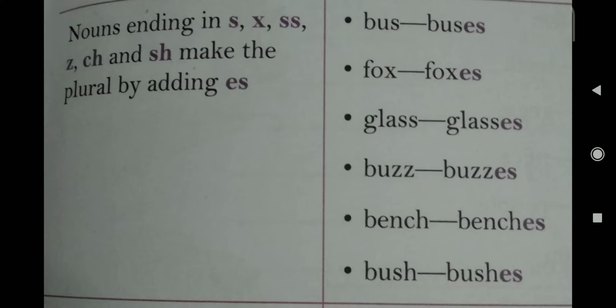Glass ends with double s, and we add es in this word. Now buzz, same. Bench, bush. It became buses, foxes, glasses, buzzes, benches, bushes.